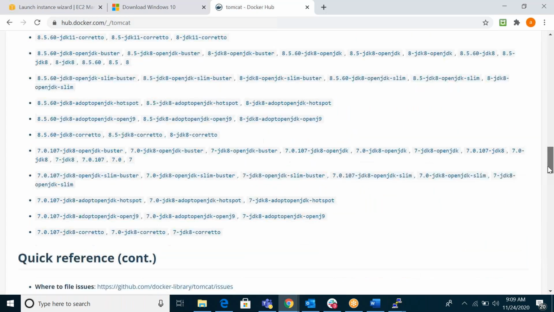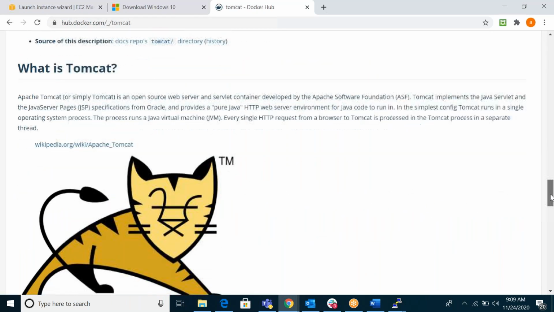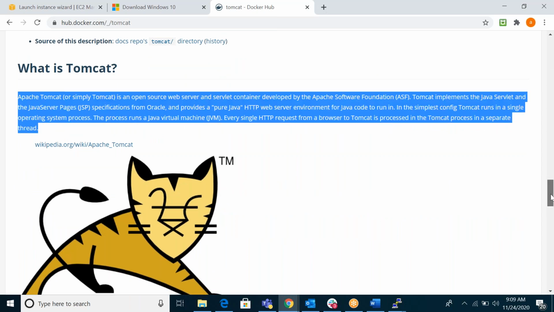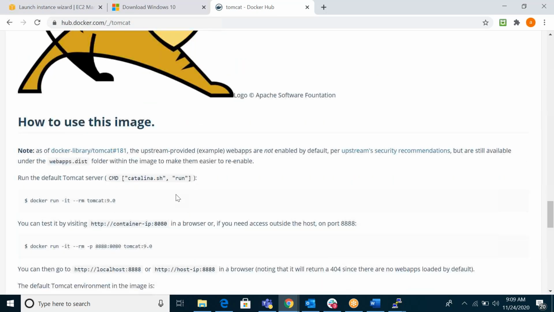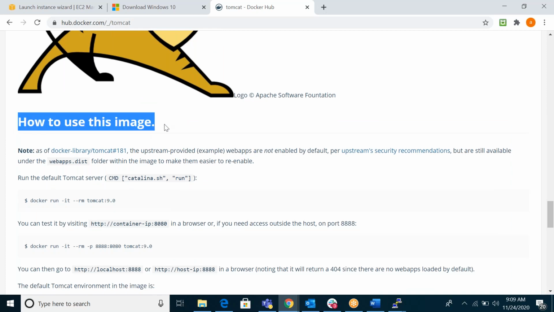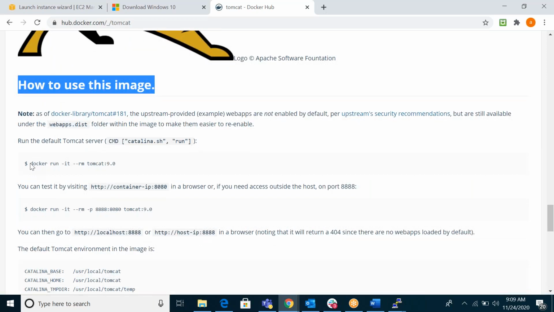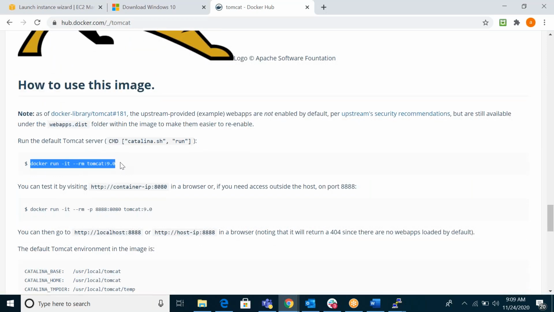Come down, you can see what is Tomcat. I think everyone already knows what Tomcat is. Then how to use this image. After downloading, if I run this command, it will create the Docker container from this image.